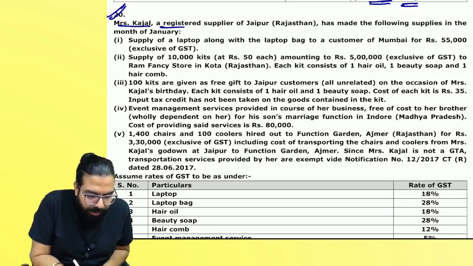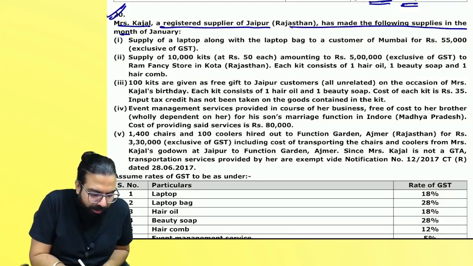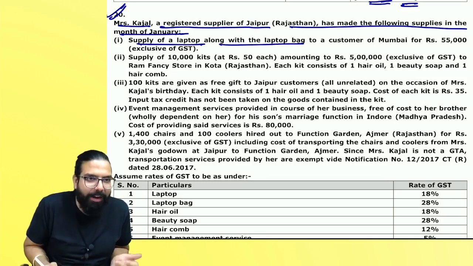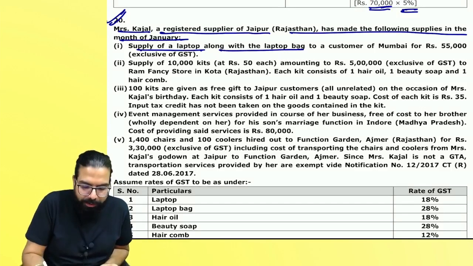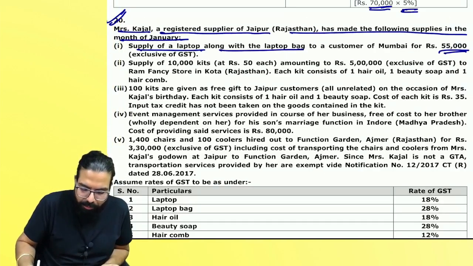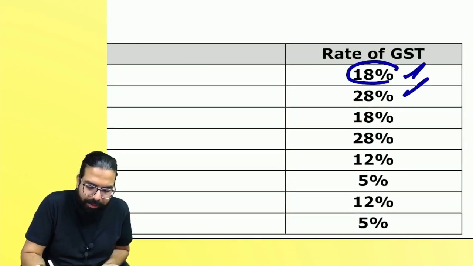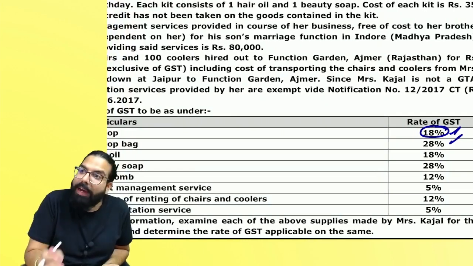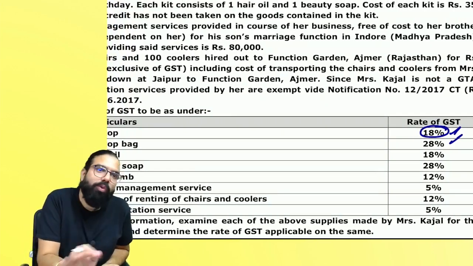Miss Kajal, a registered supplier of Jaipur, has made the following supply. Supply of laptop with laptop bag. Are composite or mixed? Composite. And she has charged 55,000. Where what rate will come? 18 or 28? 18. You write 18. That every student will write.